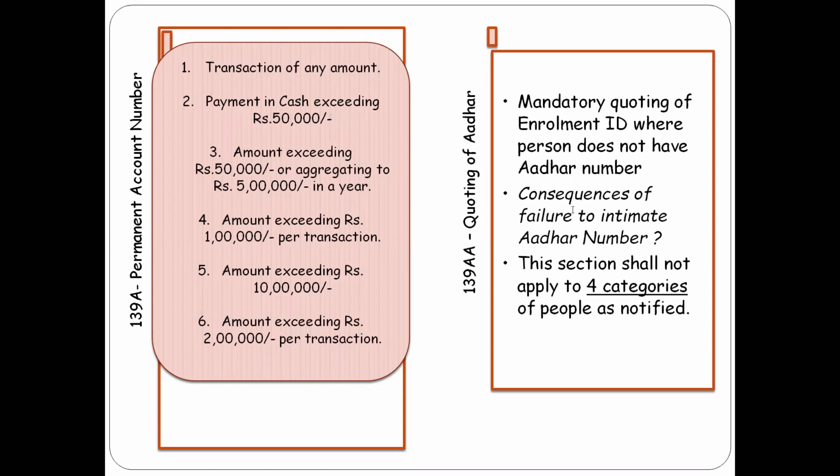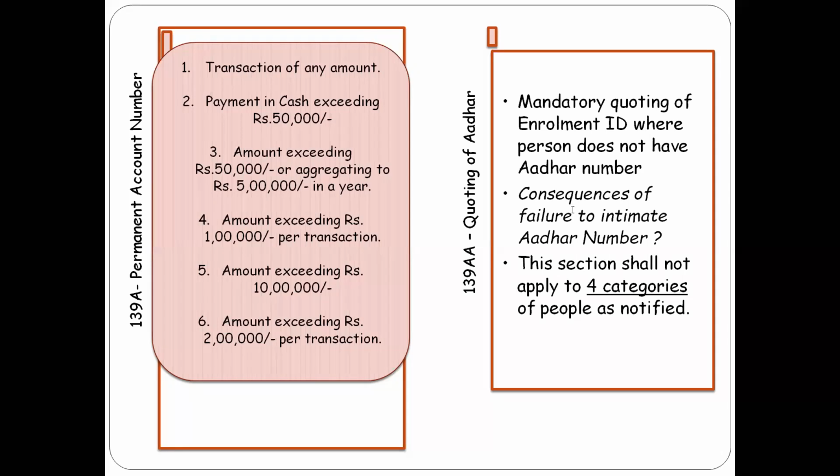First one is transaction of any amount. So under this, that is without any amount limit, even if there is a single rupee transaction, for the next 4 transactions the assessee has to quote PAN in the documents pertaining to such transaction. First category would be sale or purchase of a motor vehicle or vehicle other than a two-wheeler. Second is opening an account other than a time deposit, because for time deposit we will be looking into the threshold amounts, and a savings bank account with a banking company or cooperative bank institutions.